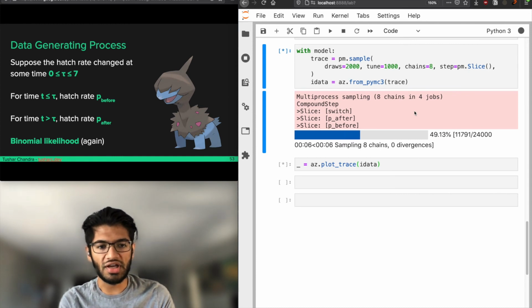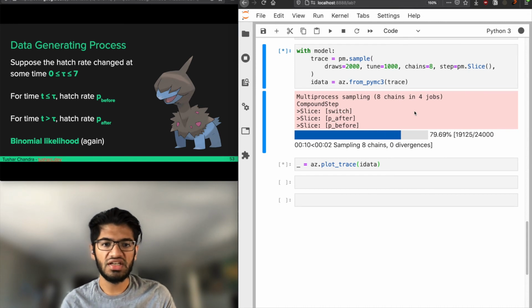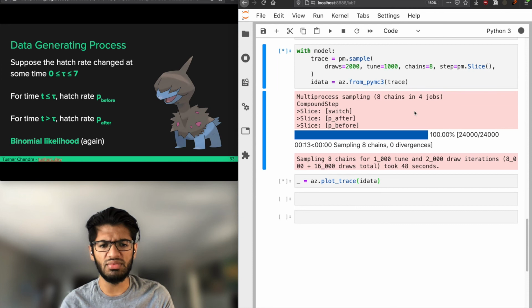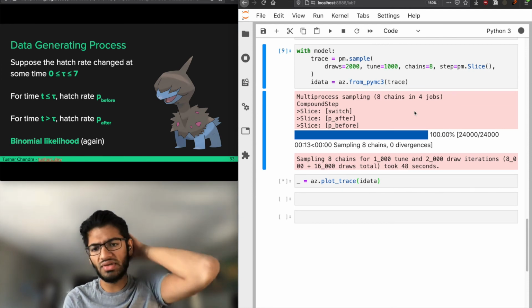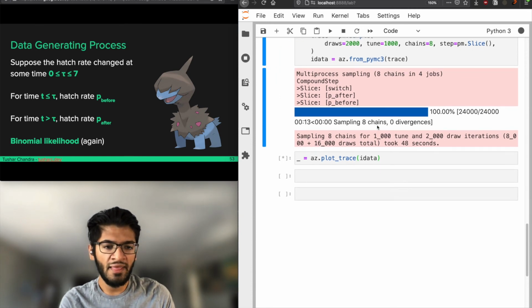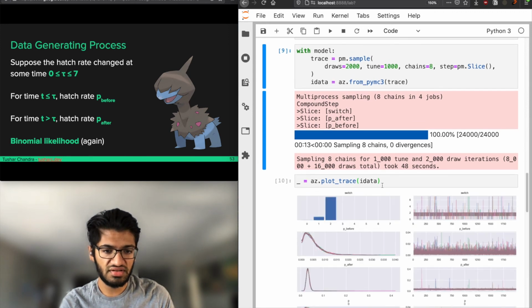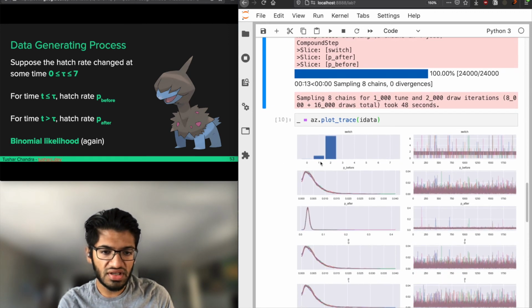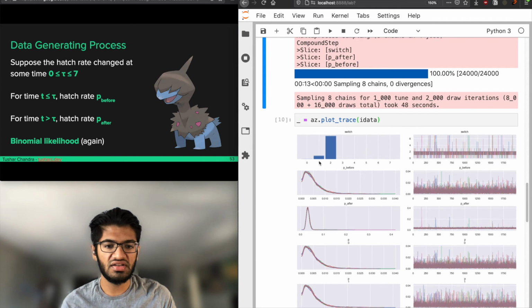So what we're looking for is evidence that P before and P after have different posterior distributions, right? If we see clear evidence of a switch and clear evidence that the posterior distribution of P before is different than that of P after, then we have reasonable belief that the shiny rate changed over time. And what we're going to see is that. So here's the switch statement, where we see there's a little bit of likelihood that the switch happened at day 1, and a lot that it happened on day 2.